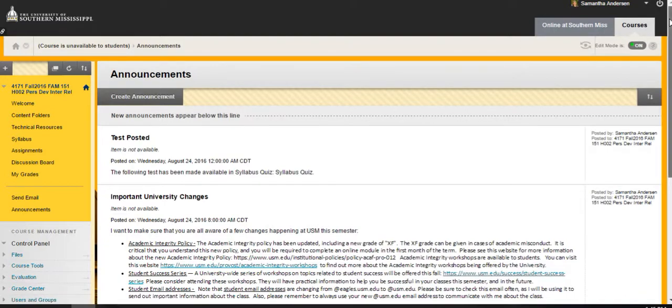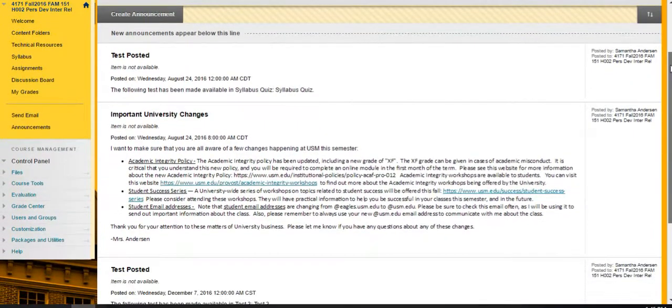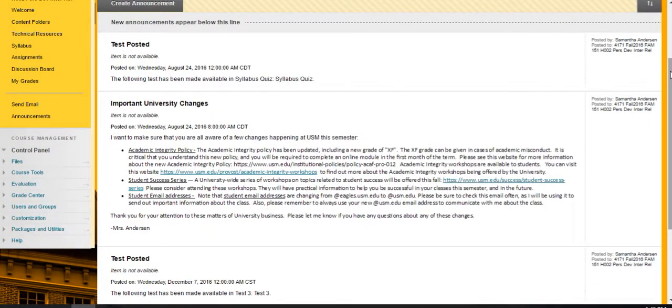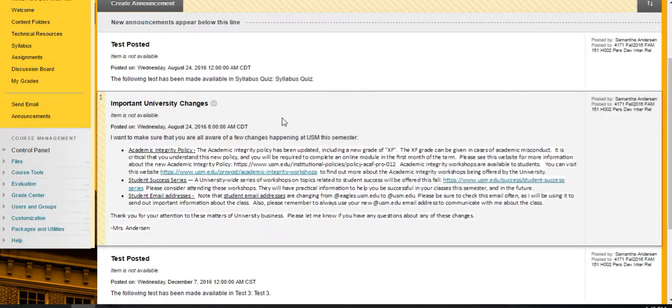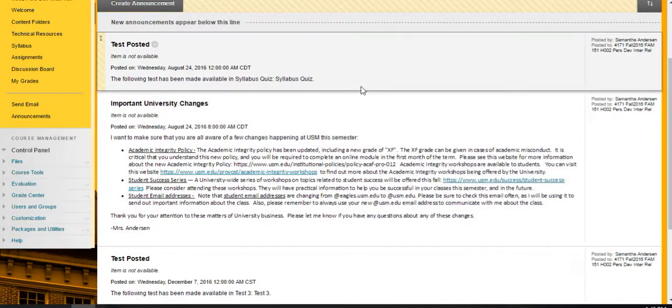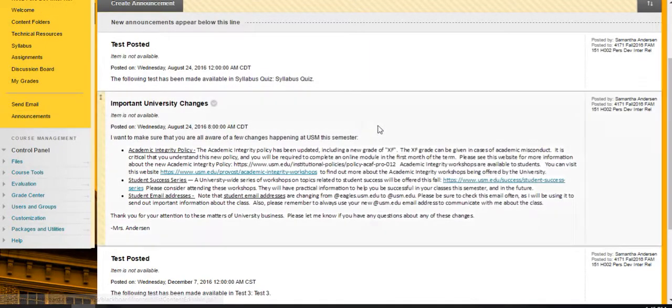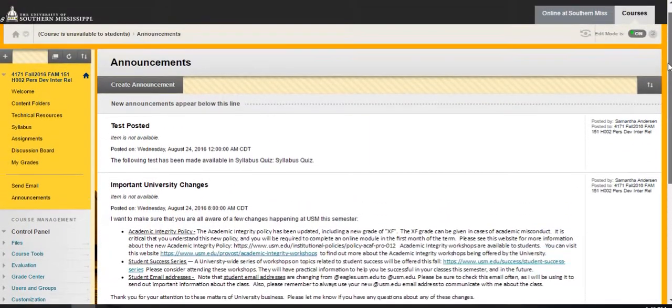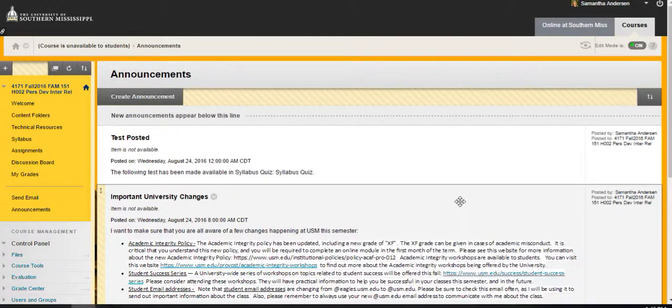I'll let you know if a test is coming up. And then there's already one in here that you'll need to be aware of. These are some changes university-wide as far as your email addresses being different and academic policies being different and things like that. So be sure to check the announcements regularly. So I think that's it for the Blackboard walkthrough. If anything is confusing or you need help further, please let me know.